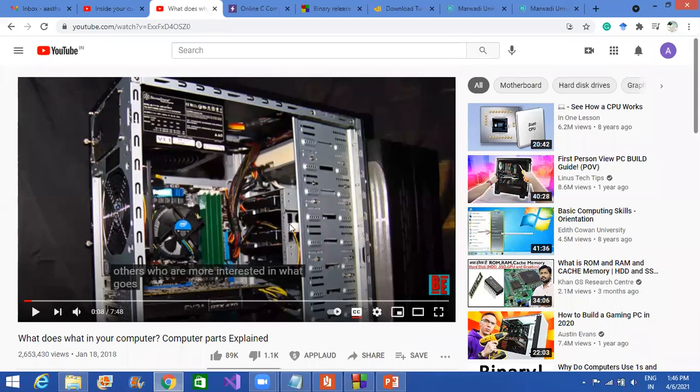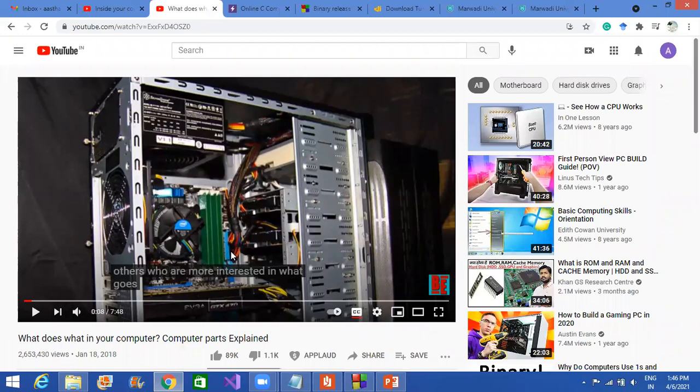That's the processor, which processes the instructions coming to it. The cabinet consists of the CPU and all other parts which are interrelated to each other.